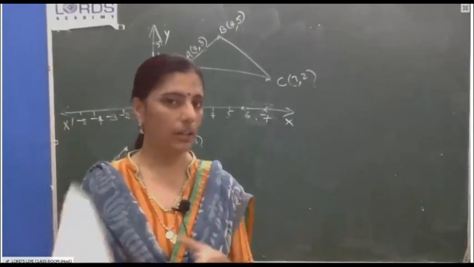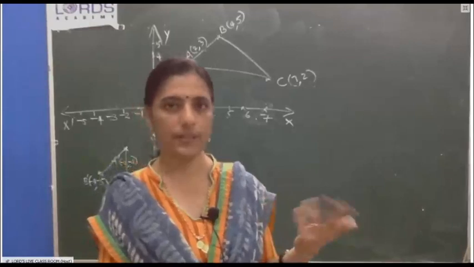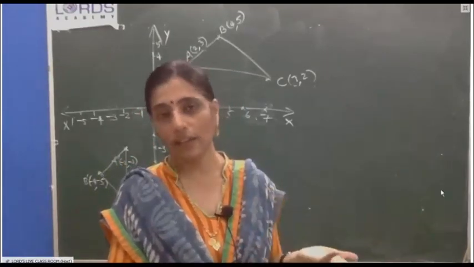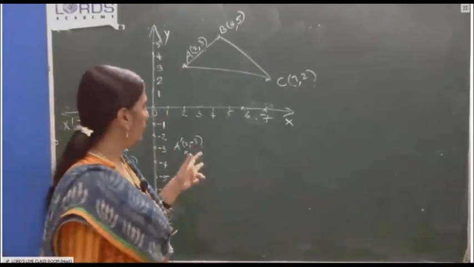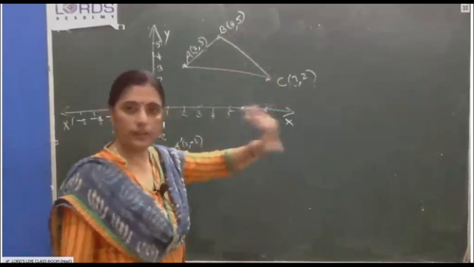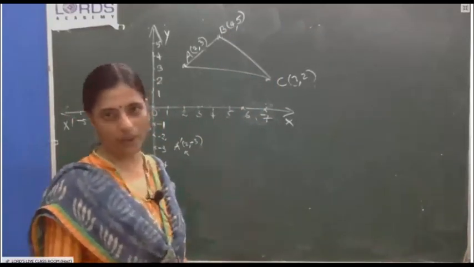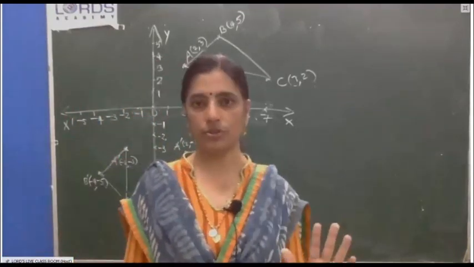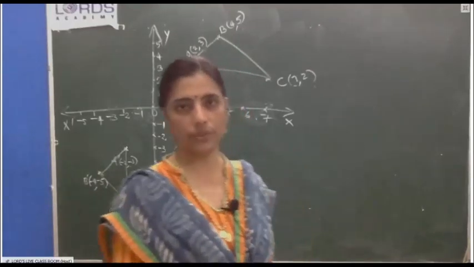If you are writing on the back side of the graph sheet, they won't mind. Not purposely. When we are writing on the back side, no one will think they will write there, and your mark will go. Then what I told, these markings will be there on the graph sheet itself, and answers one by one with all the formalities. Then only 4 marks question, full 4 marks you will get easily from this chapter.